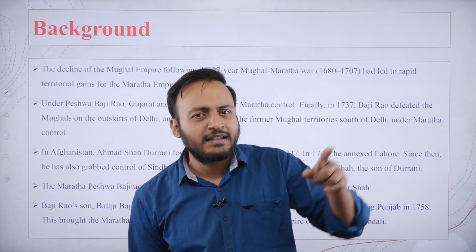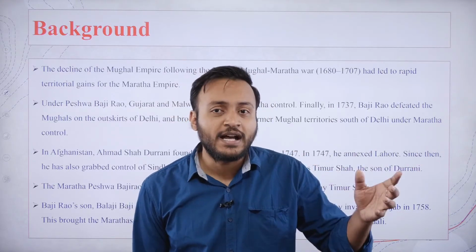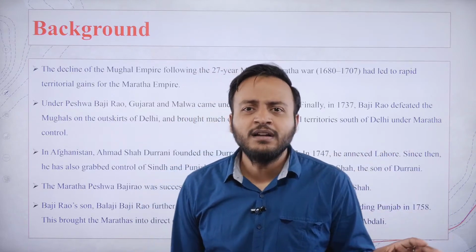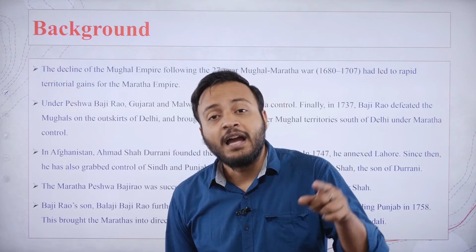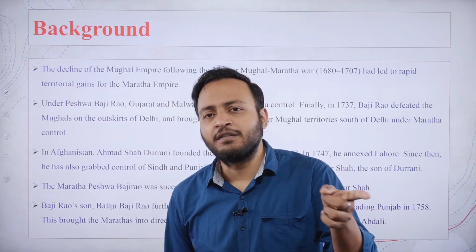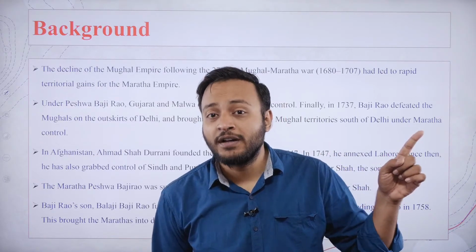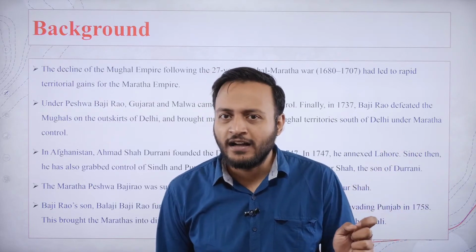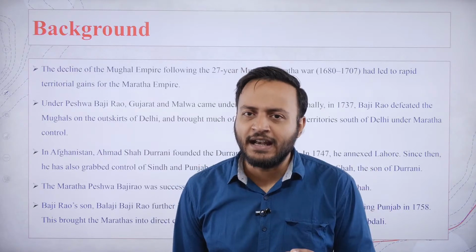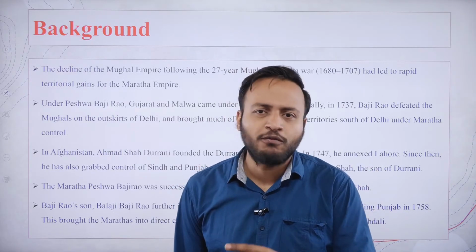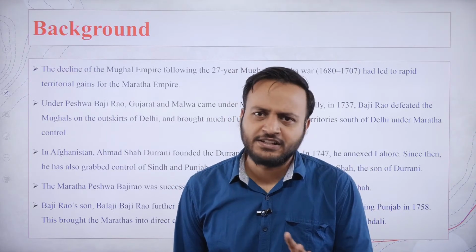Now, the Rohillas went to seek the help of Ahmed Shah Abdali, an Afghan successor of the Iranian ruler Nadir Shah, who had been continuously invading India since 1748, repeatedly.